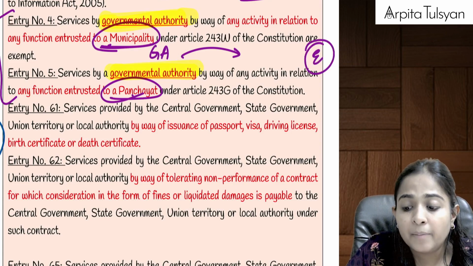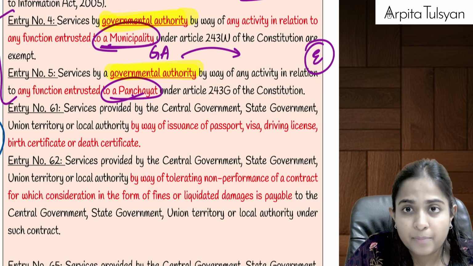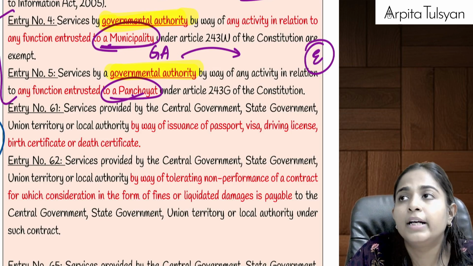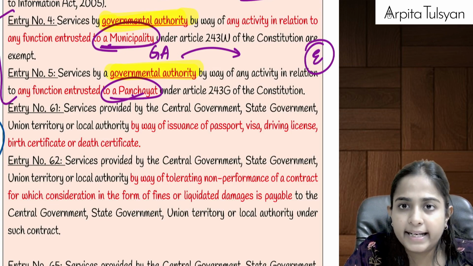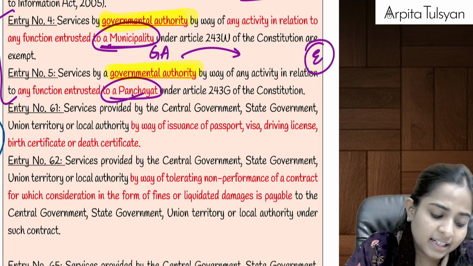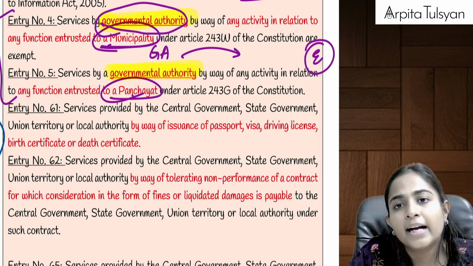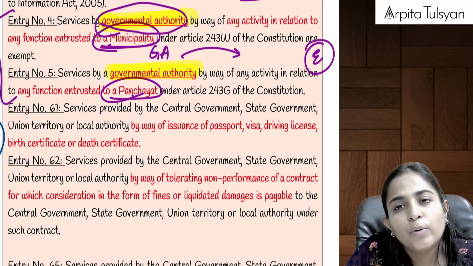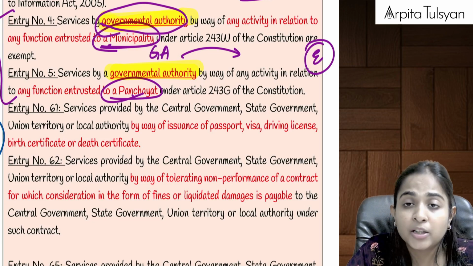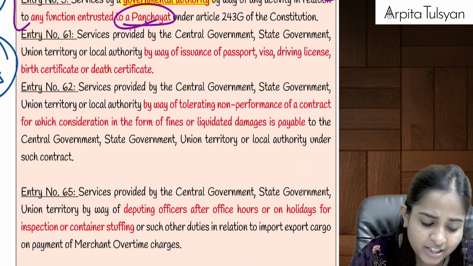Example: MMRDA, Mumbai Metropolitan Region Development Authority, then the Delhi Development Authority, etc. These are governmental authorities doing the functions on behalf of the municipality and panchayat. So while doing the functions, the consideration they charge will be totally exempted from GST.